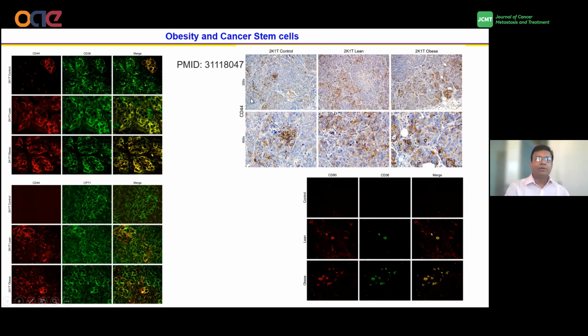Then we did immunohistochemistry with confocal microscopy and found that these CD44 cells also express the fatty acid transporter. Although we don't have the quantification here, there is more expression of CD36 in the obese mice tumor compared to the lean one.